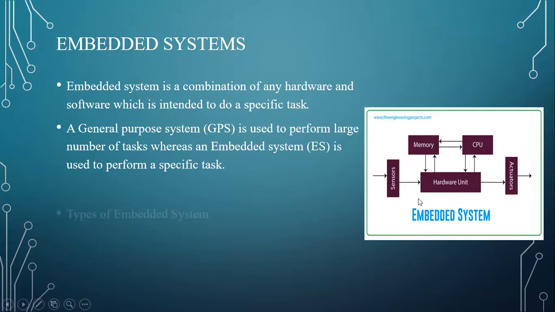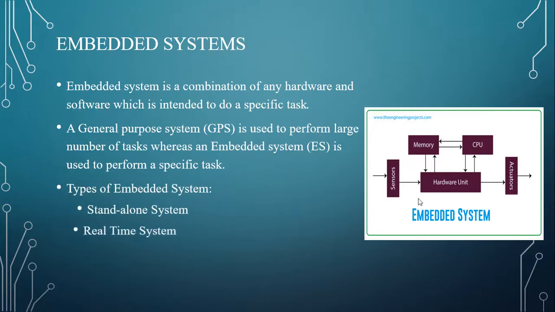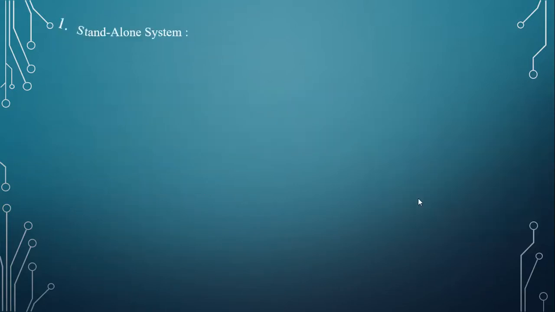Next, what are the types of embedded systems? Standalone system, real-time system, network system, and mobile system. Let's see these systems in detail, with examples for each. First, what is a standalone system?